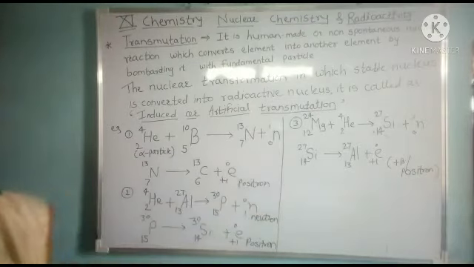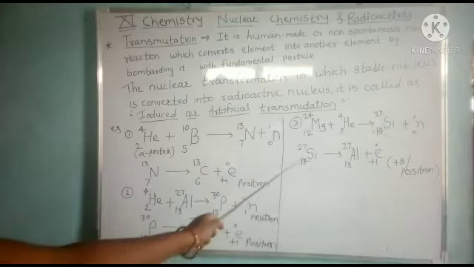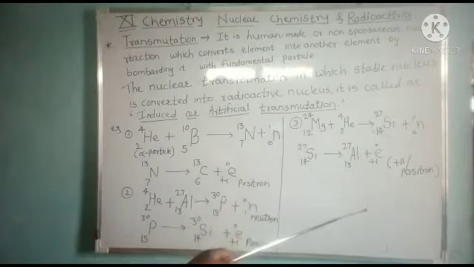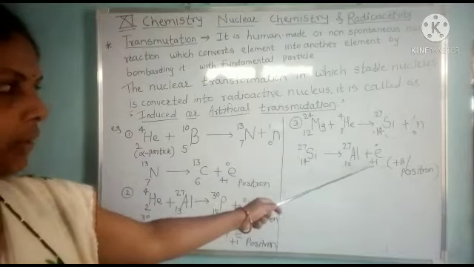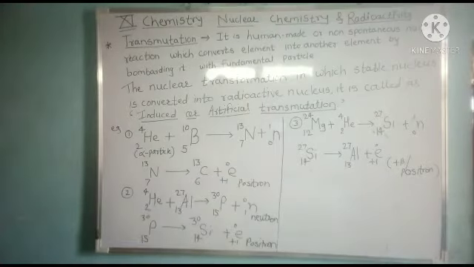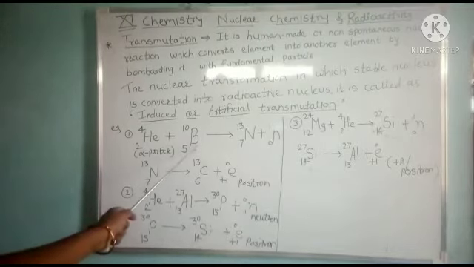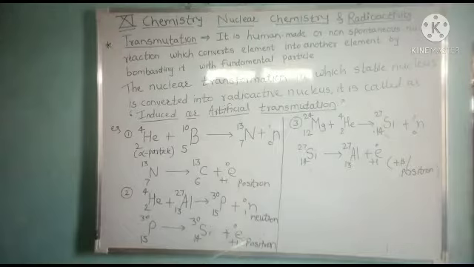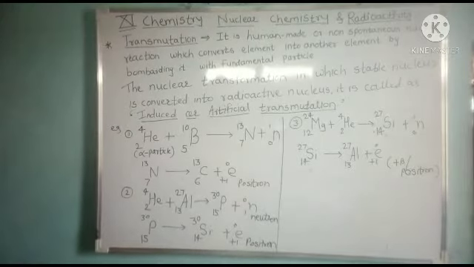Therefore here the atomic number increases by 2, and that silicon will again spontaneously emit a positron, also called a plus beta particle. Means in artificial transmutation, the protons of the bombarding element will be lodged into the target nucleus, which spontaneously emits the positron. It is called artificial or induced transmutation.